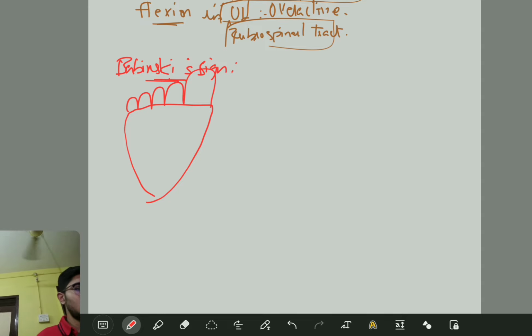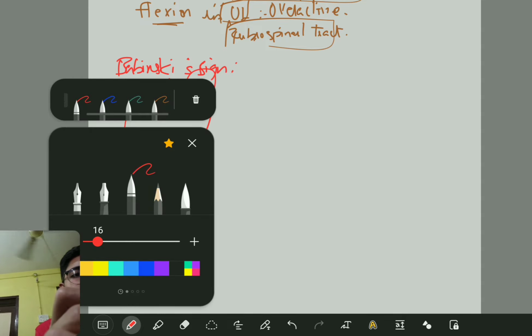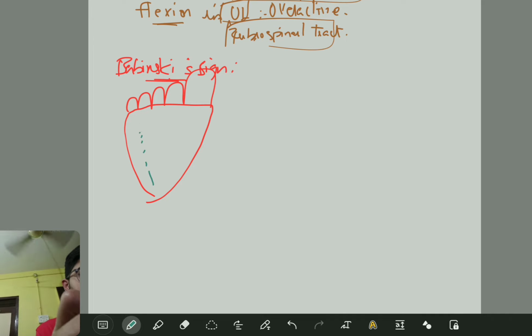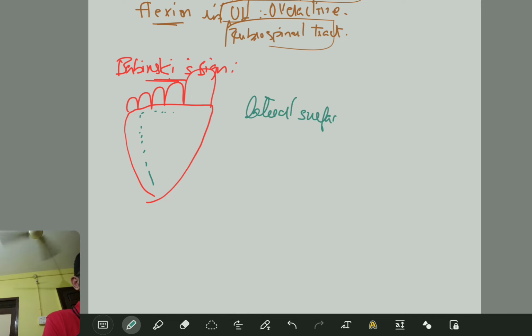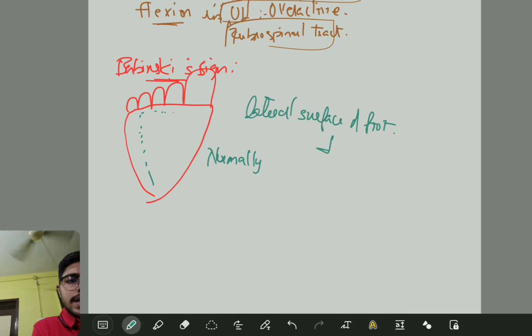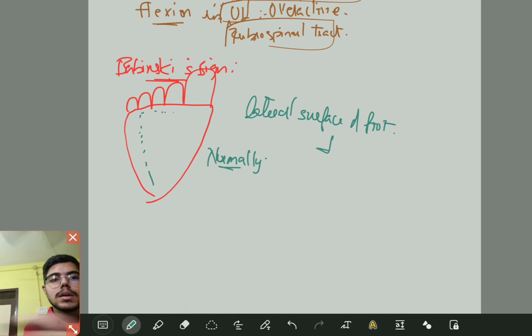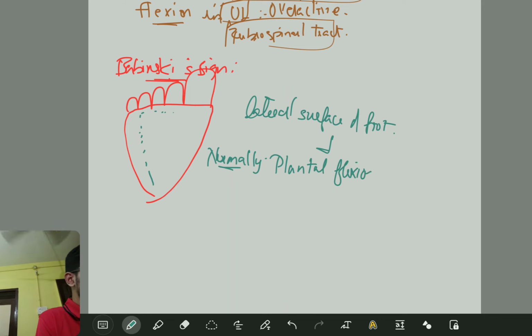Now on striking the lateral surface of the foot, normally, like all individuals, what will happen? Yes, normally there will be plantar flexion of all toes, right?